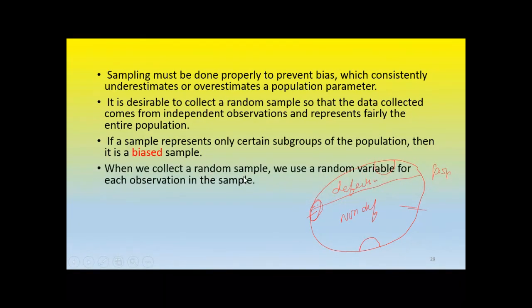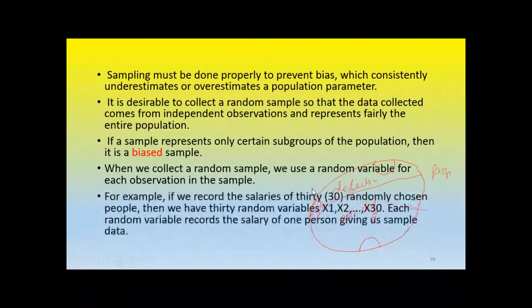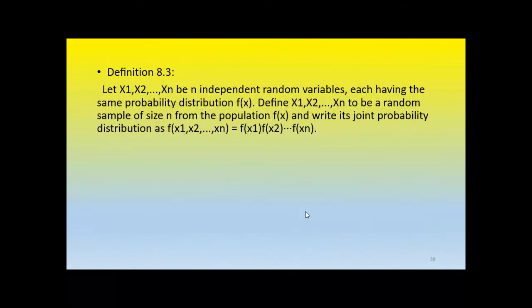When we collect a random sample, we use a random variable for each observation of the sample. Some examples have been given for random variable. If x1, x2, ..., xn are independent random variables, each having the same probability distribution, then we can define them to be a random sample of size n from the population and write its joint probability as f of x1, x2, ..., xn as the product of all f of xi.